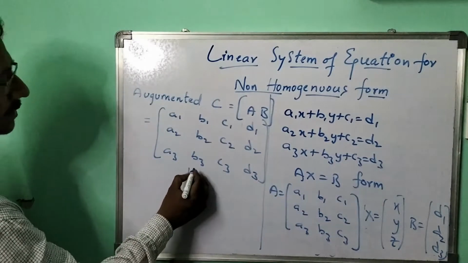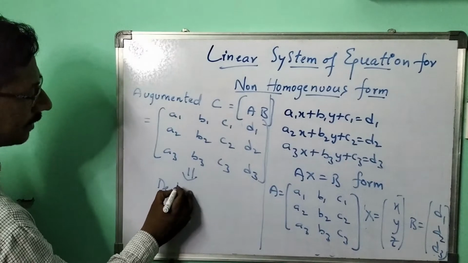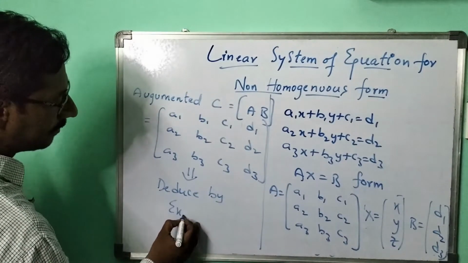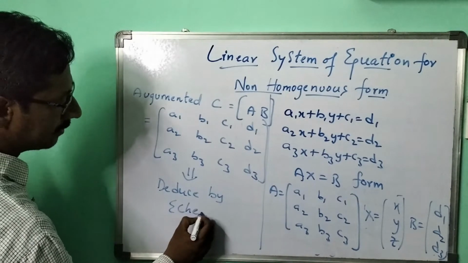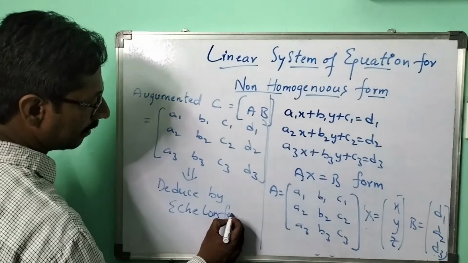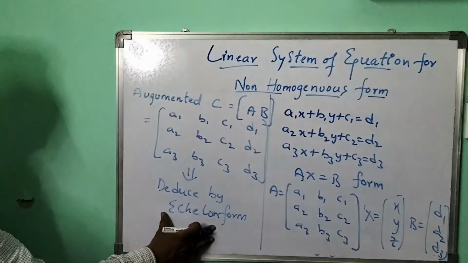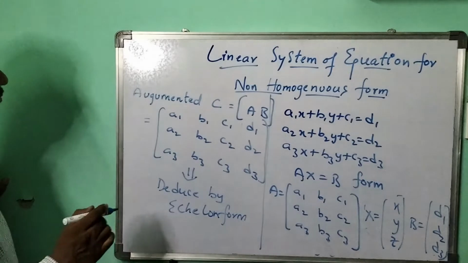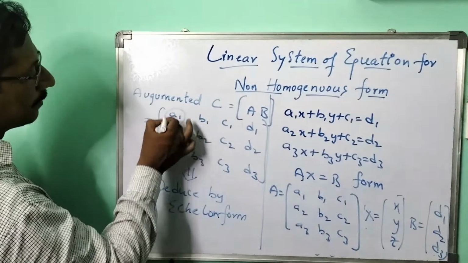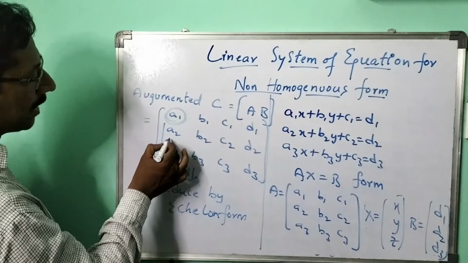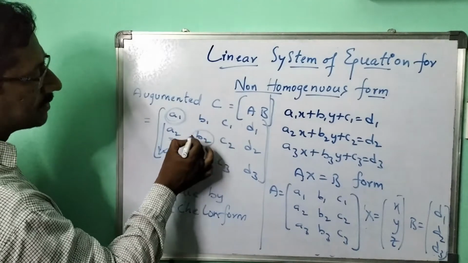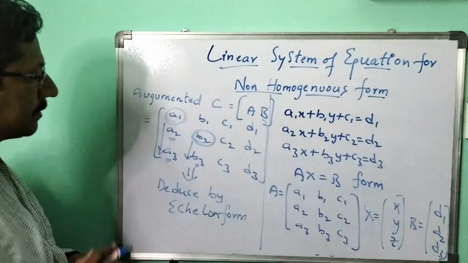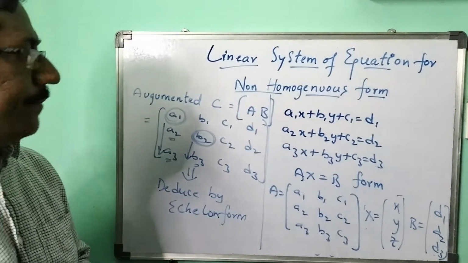Okay, I'll reduce this part by echelon form. After reducing that, the main thing I should do is, with the help of the principal diagonal, make these two as zeros. With the help of the second principal diagonal, I must make this part 0. Got it? We have to take such care.